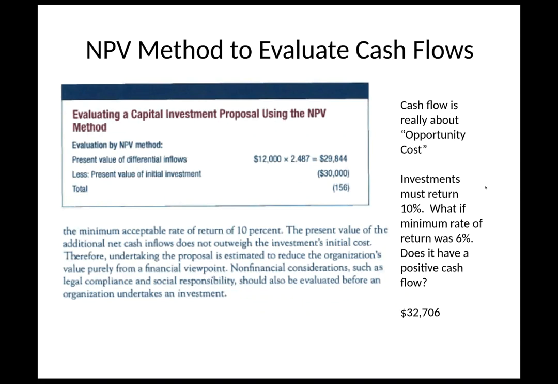Now, if our corporate finance department said, we only need a 6% rate of return, well, what happens to your positive cash flow? Now this answer becomes 32,706. And so it would be 2,706 to the good. So when we look at evaluating capital investment proposals, that discount rate or the rate of return is really important to determine whether it's going to have a net cash flow or a savings as seen by the finance department. So, all right.